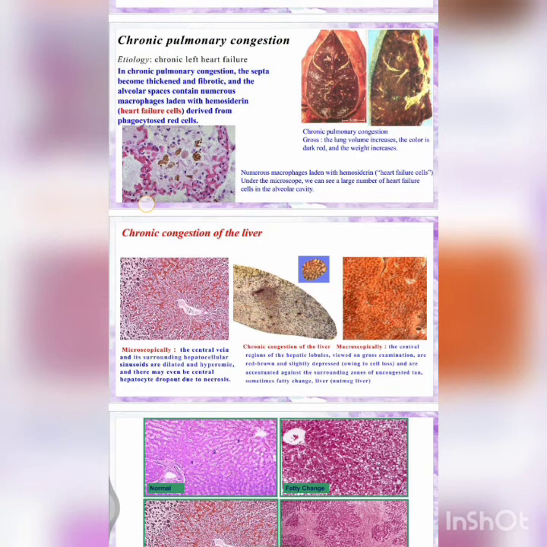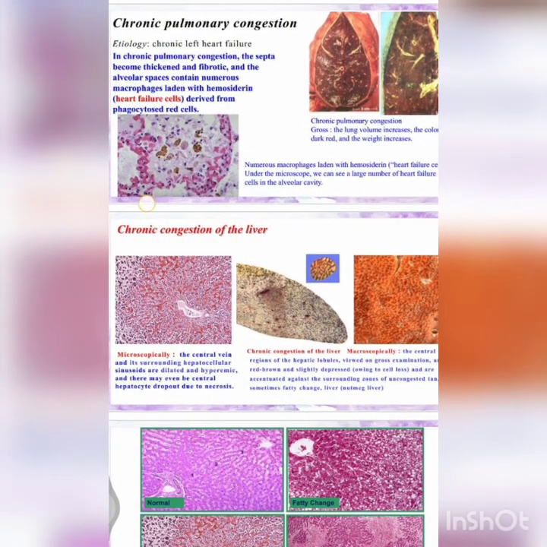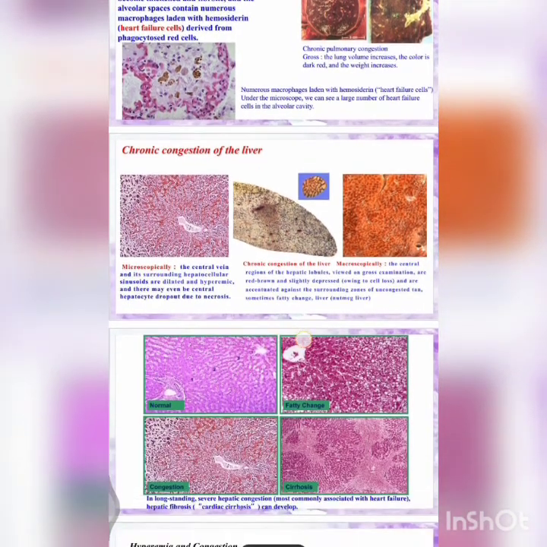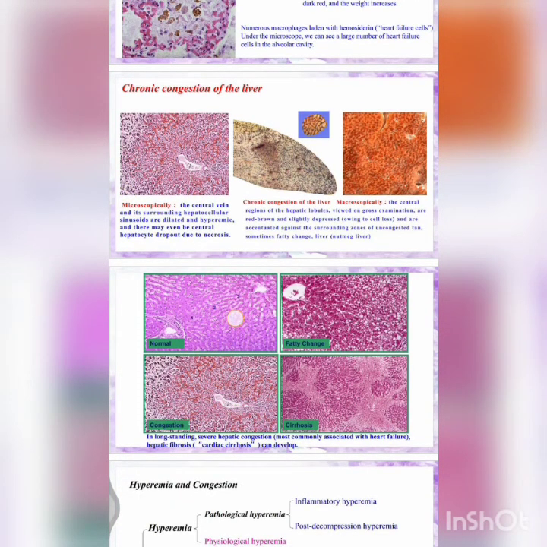And you can see the central vein is surrounded by hepatocellular sinusoids that are dilated and hyperemic, and there may even be central hepatocyte dropout due to necrosis. So this is a normal liver. You can see this is a fatty change in the liver, and this is a congestion of the liver. And this is a cirrhosis.